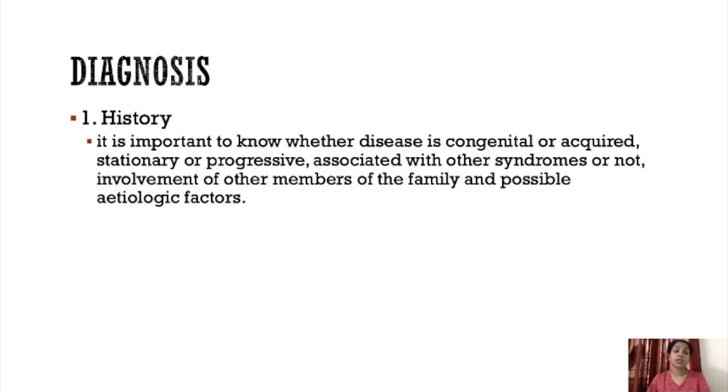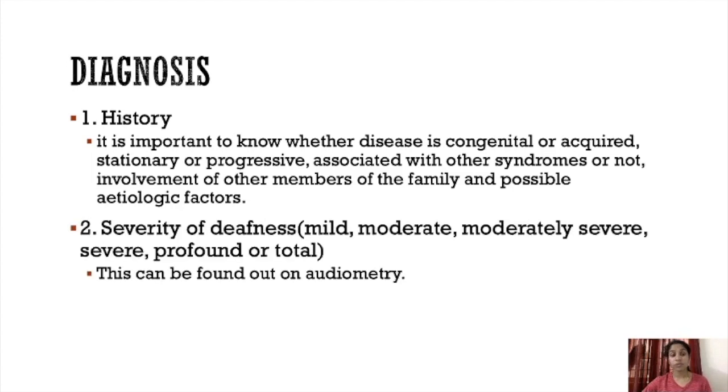Next comes diagnosis. In history taking, it is important to know whether the disease is congenital or acquired, stationary or progressive, associated with other syndromes or not, involvement of other family members, and possible etiological factors. By taking the history we will understand whether it is of genetic or congenital origin, whether it is progressing or stationary, or associated with any other disease in the body, systemic or any syndromes. All the etiological factors we have to rule out.